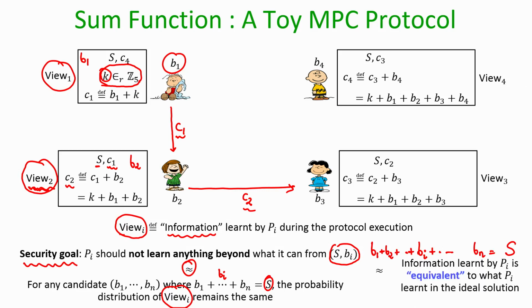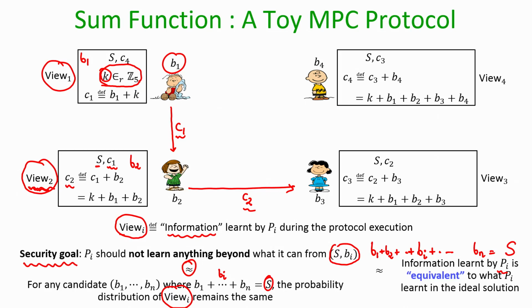And if we show this, then this is equivalent to showing that the information learnt by Pi is more or less equivalent to what Pi would have learnt in the ideal solution. Remember, in the ideal solution, the view of the ith party would have been just its own input and a function output, namely the sum S, because that is the only information learnt by Pi in that ideal solution.